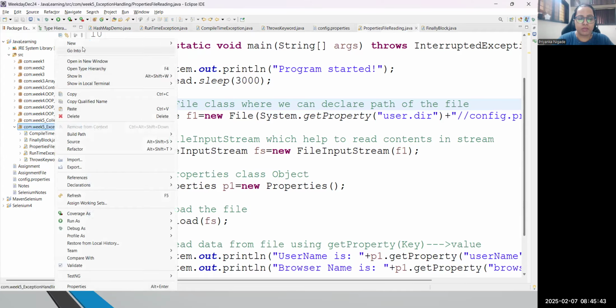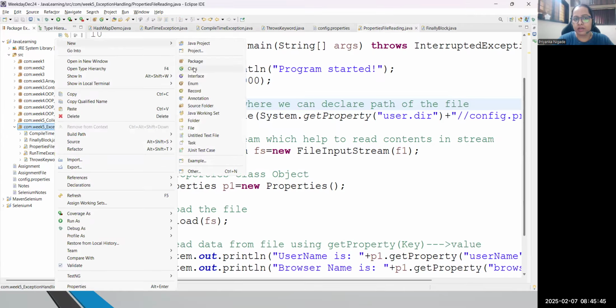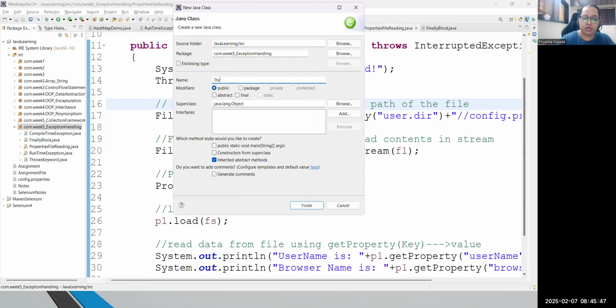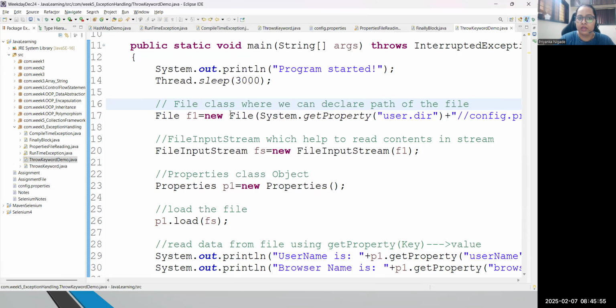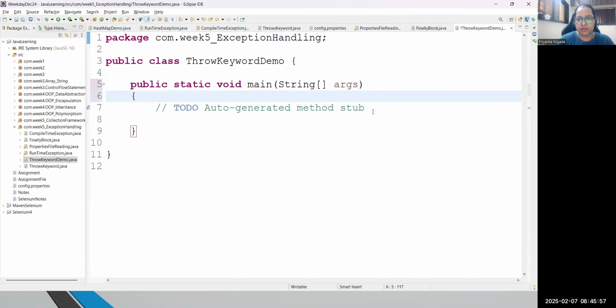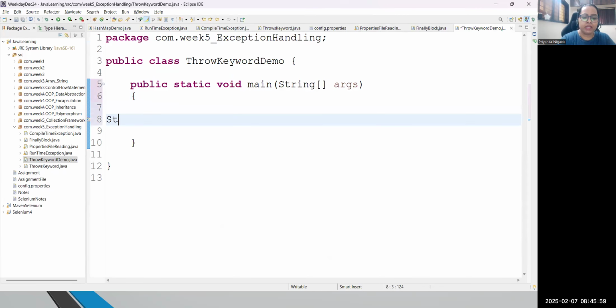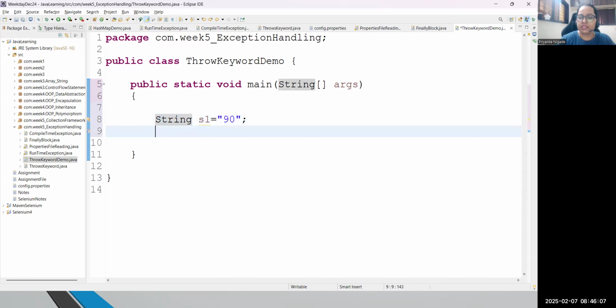Now suppose this is the demo for throw keyword. So let me create a new class, ThrowKeywordDemo, and I'm just going to create a main function. Let's talk about yesterday's example. Suppose I'm declaring a string, String s1 is equal to, let's say, 90. Same example I gave you yesterday. And we know that this is a string.